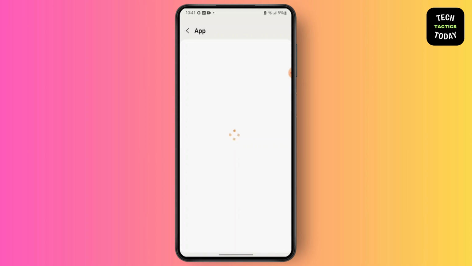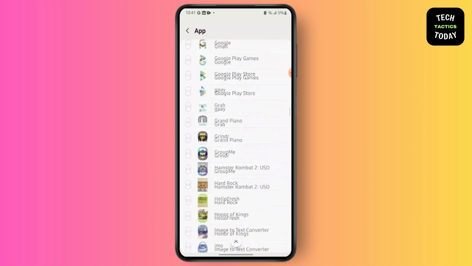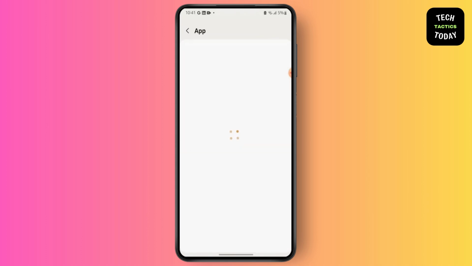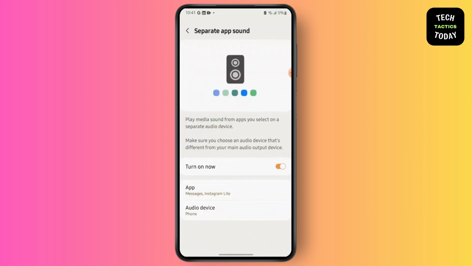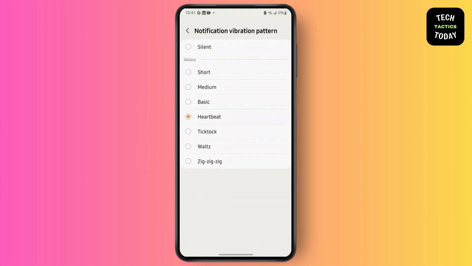After that, what you will have to do is select Instagram. Then, after that, what you will have to do is simply select the audio or the notification sound that you want from here.